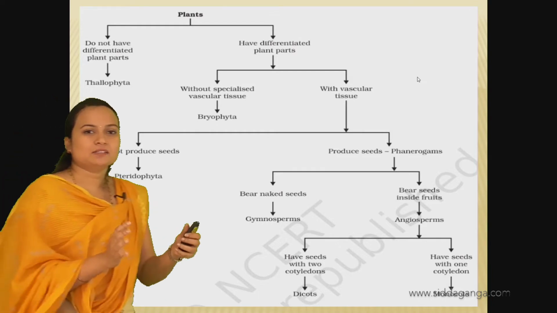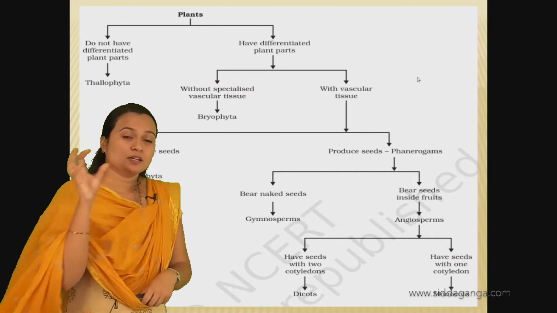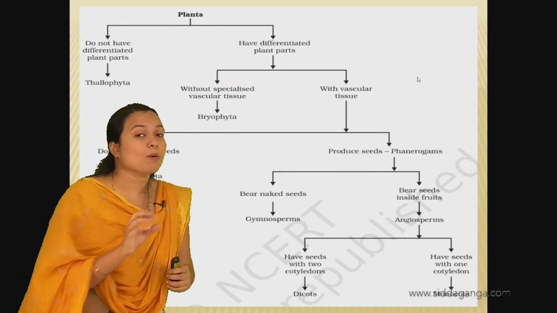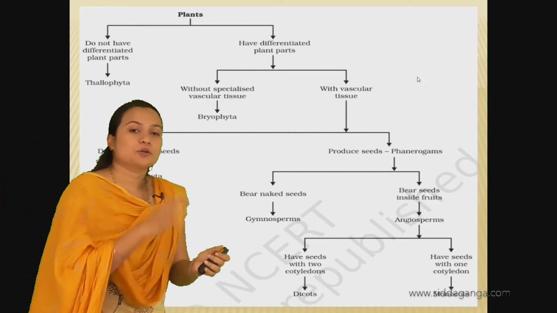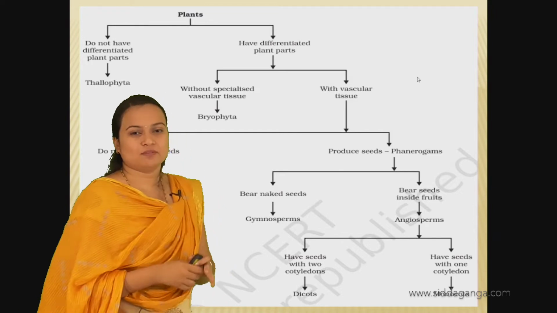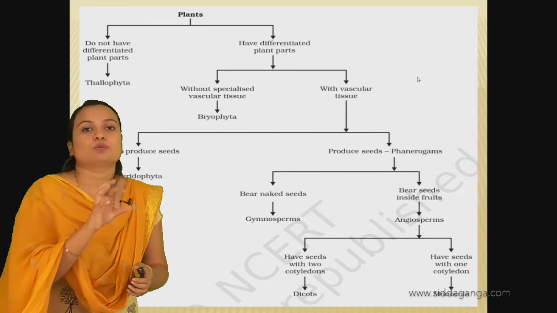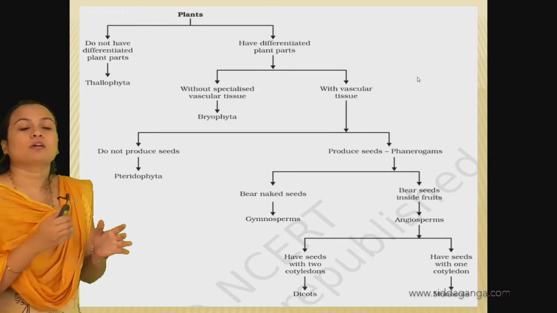If the plant has well differentiated parts but no vascular tissue, then they are bryophytes. If they have vascular tissues, we further notice whether they produce seeds or not.